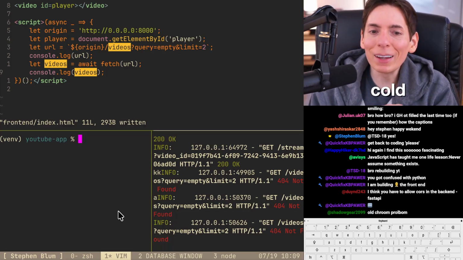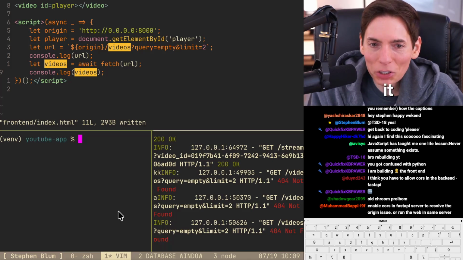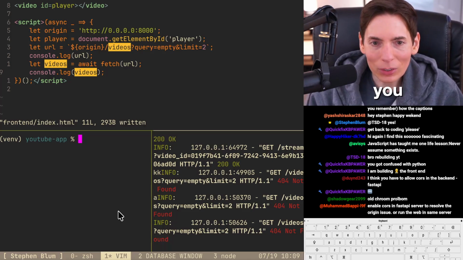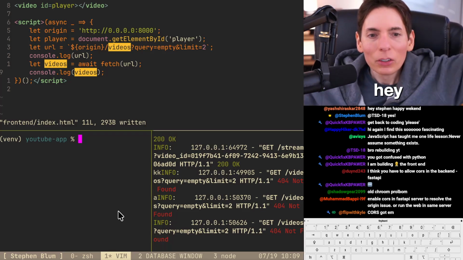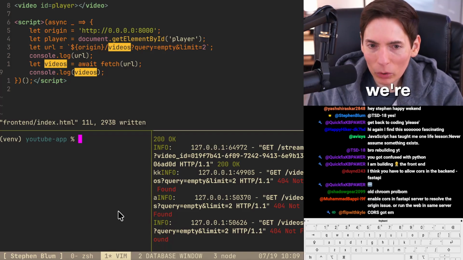Old, cold, yeah, exactly. Shadow, you got it, Shadow Gear. That's the Chrome, you got it. I think you've allowed cores, and yes, exactly. Hey, Dund, you got it. We're gonna do that. Cores, got him with cores.